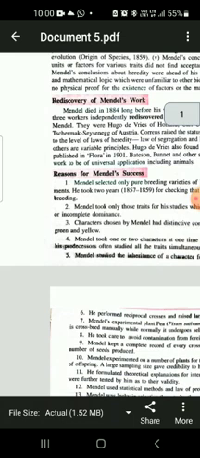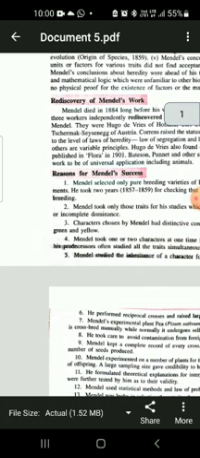Let us first discuss the experiment that Mendel performed. Mendel selected the parents first, and he found that seven pairs of contrasting characters were observed.